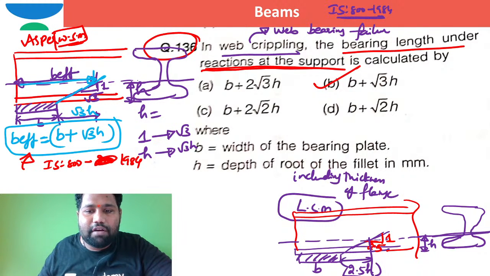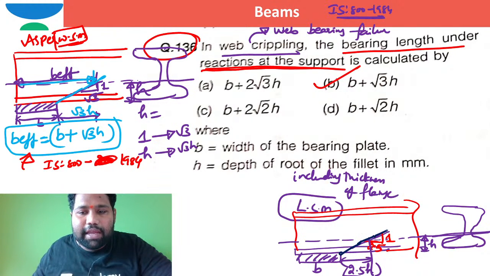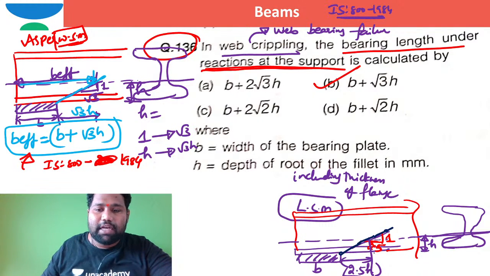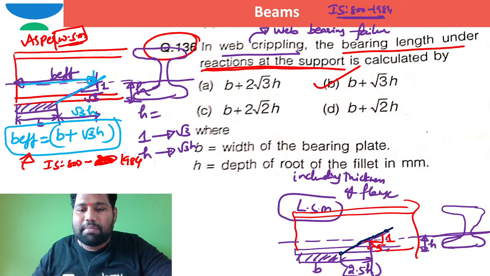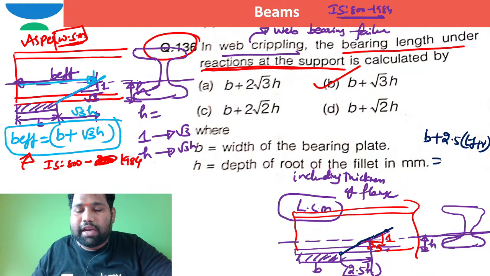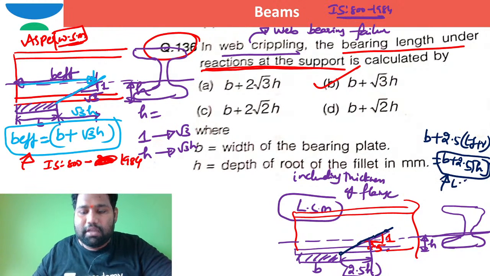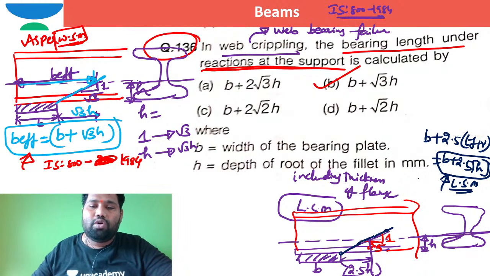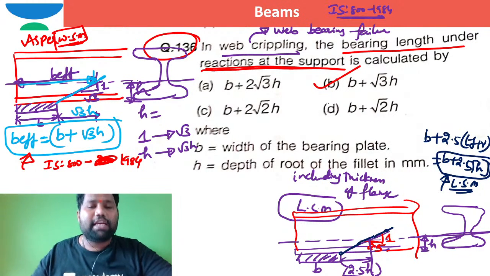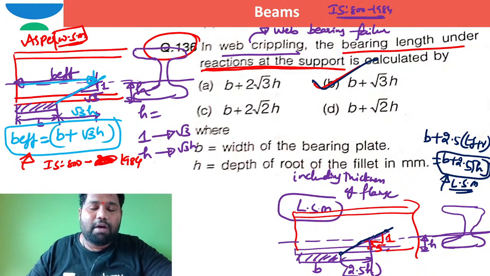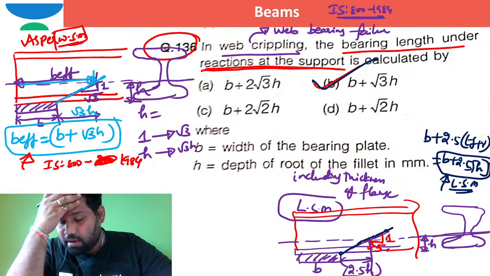That is the difference in clauses as per the working stress method and the limit state method. As per the limit state method, the answer is b plus 2.5 times h, where h is the thickness of the flange plus root radius. As the given options are as per the working stress method, you can pick option B. Is that okay?